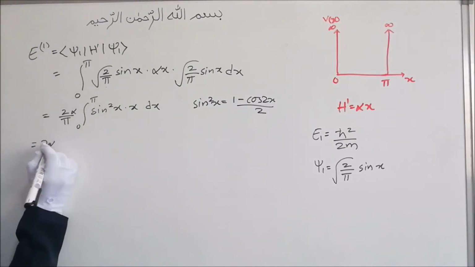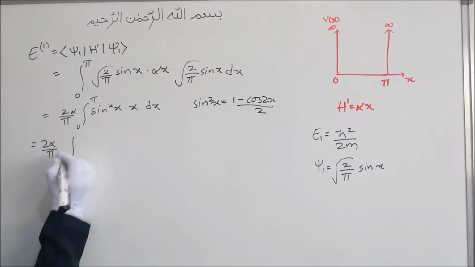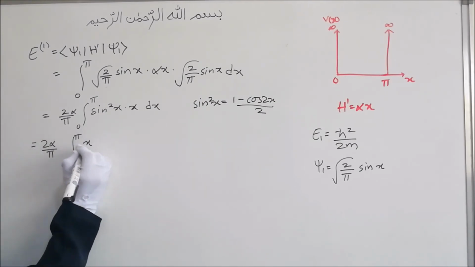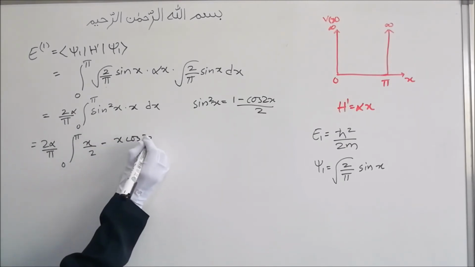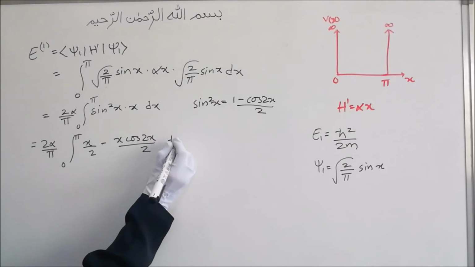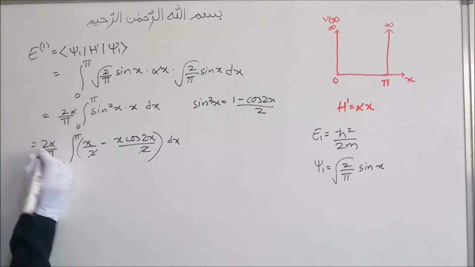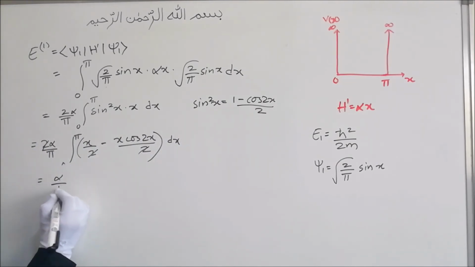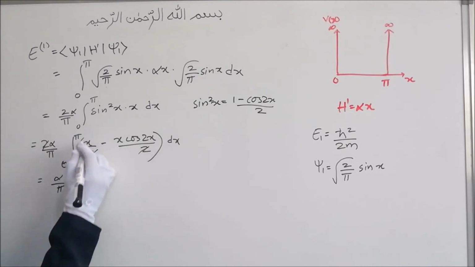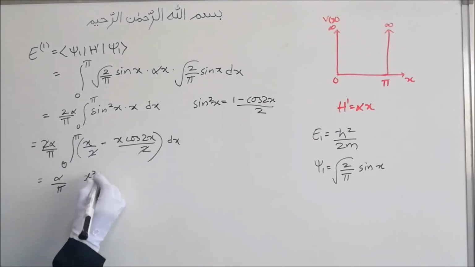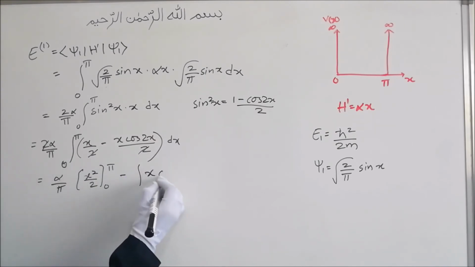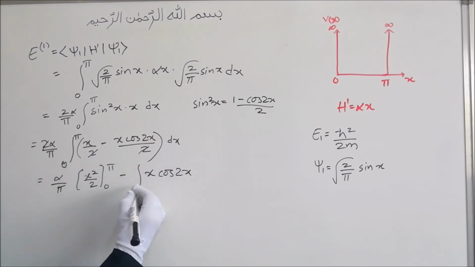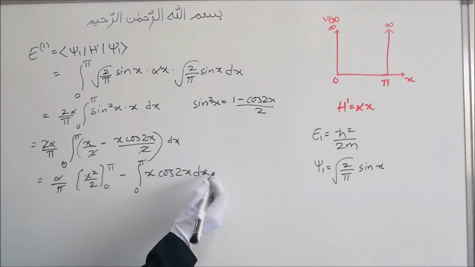So I'll write here 2 alpha by pi, integration 0 to pi of x by 2 minus x cos 2x by 2 dx. This 2 and this 2 will get cancelled. We'll have alpha by pi, times the integration of x, which is x squared by 2 from 0 to pi, minus the integration of x cos 2x from 0 to pi dx.